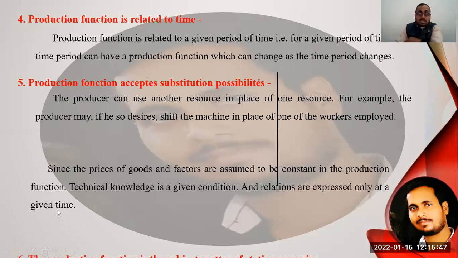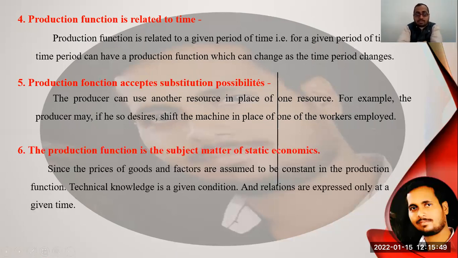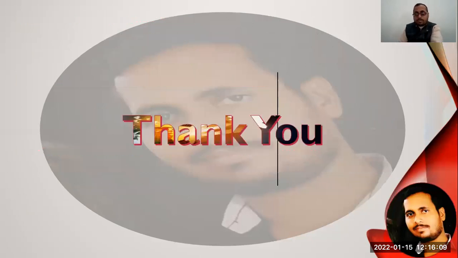Students, now the sixth characteristic is that the production function is the subject matter of the static economy. Since the prices of the goods and the factors are assumed to be constant in the production function, the technological knowledge is a given condition and the relations are expressed only at a given time. So these are the characteristics of the production function.